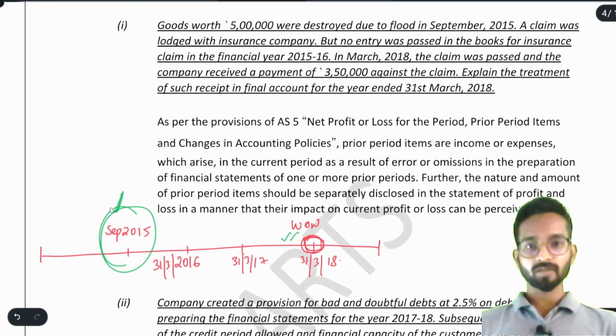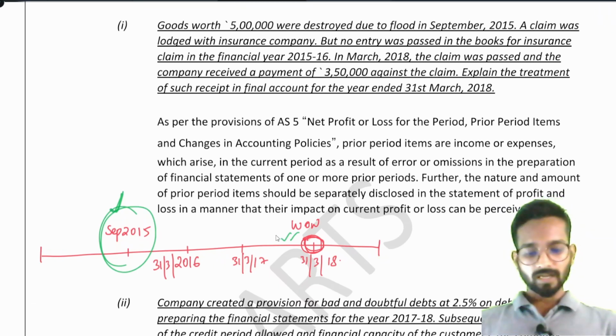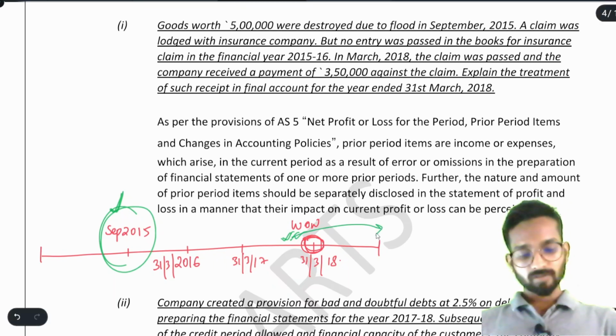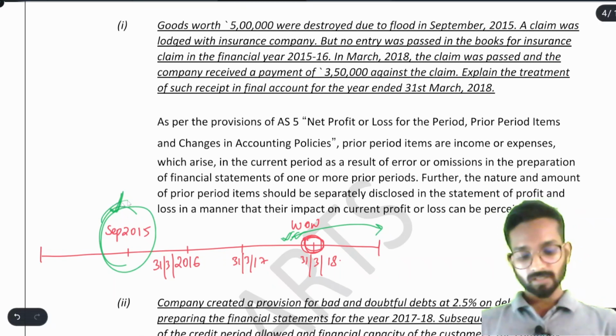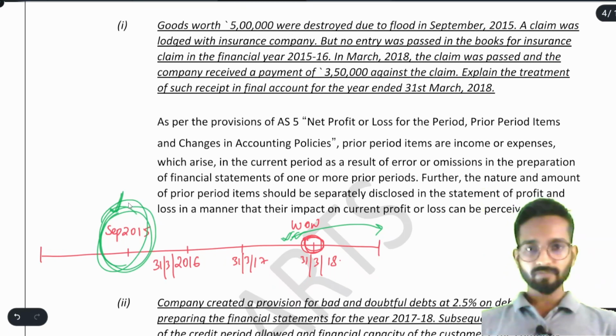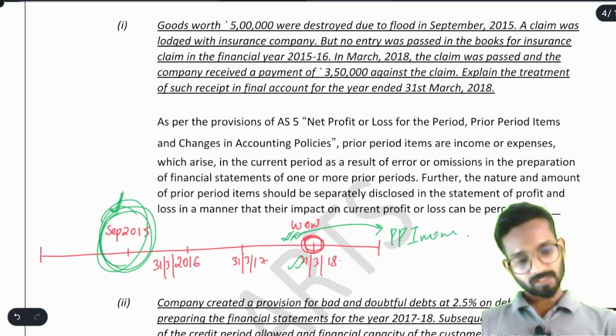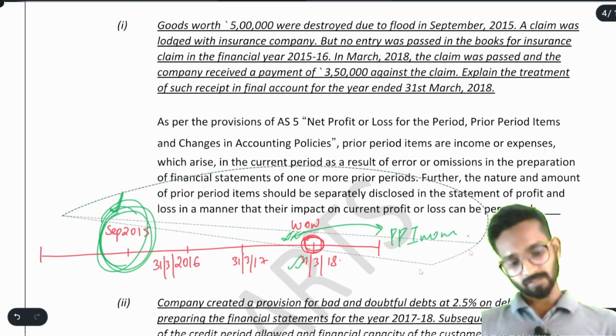Because of some legal formalities, I have received it after 2 or 2.5 years, on 31st March 18. So now I will write here that the income was related to the prior period only. It was related to September 2015, but now we have received it in 31st March 2018. So we will write here, this is my prior period income. Understood? Now, we will just write the answer. We'll read the answer here.